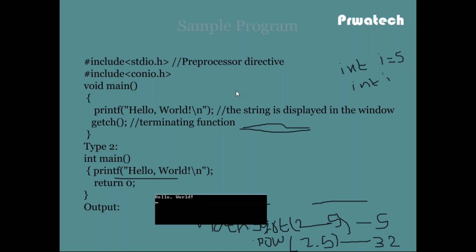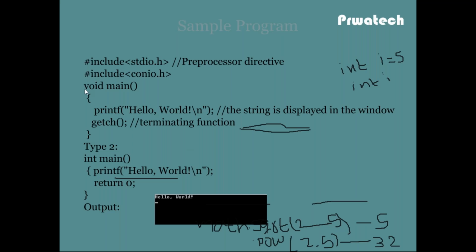The file name extension is .c. This is a sample program, so the file name is sample.c. I have some preprocessor directives, and one program with void main, printf, getchar. Here the string hello world is displayed in the window. This is the sample.c program.